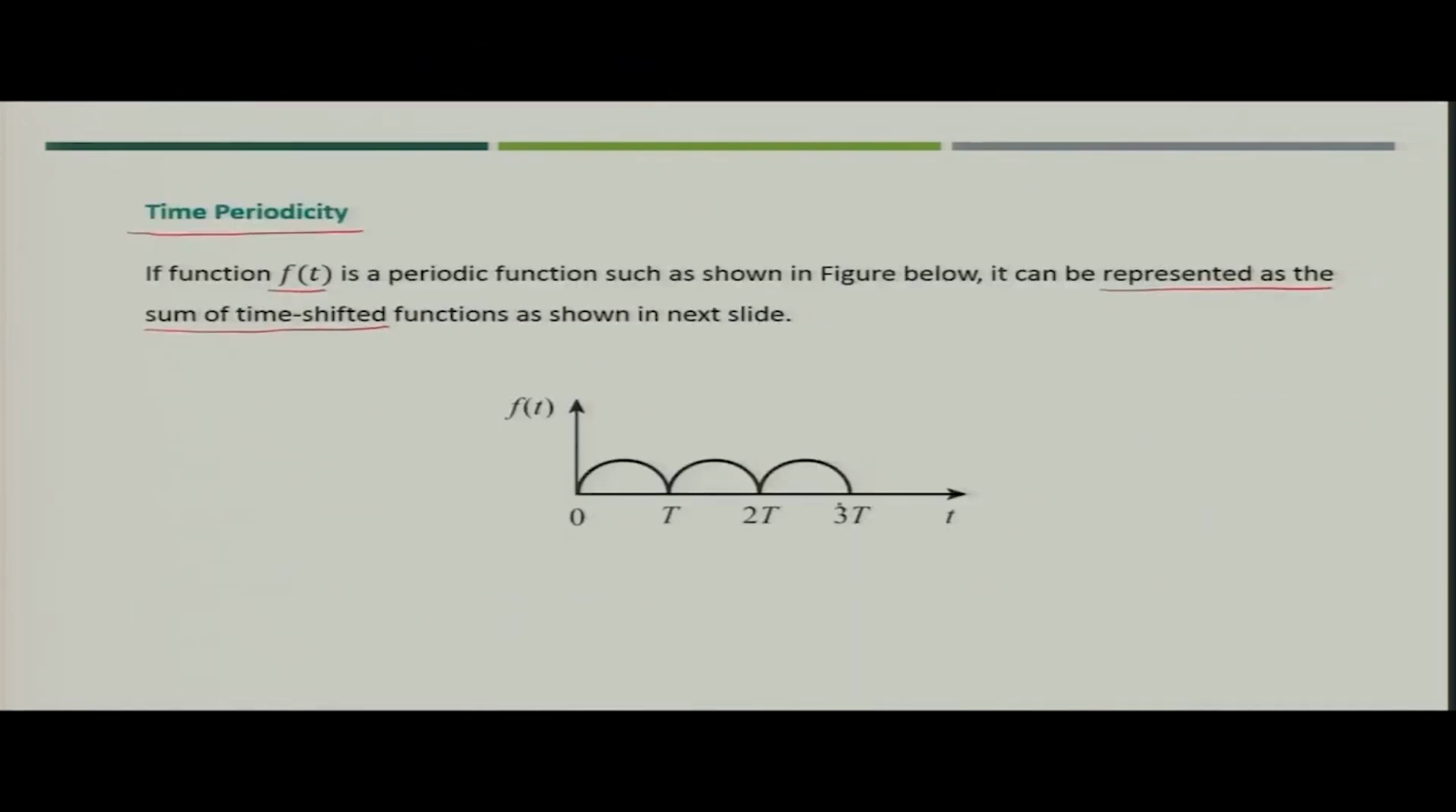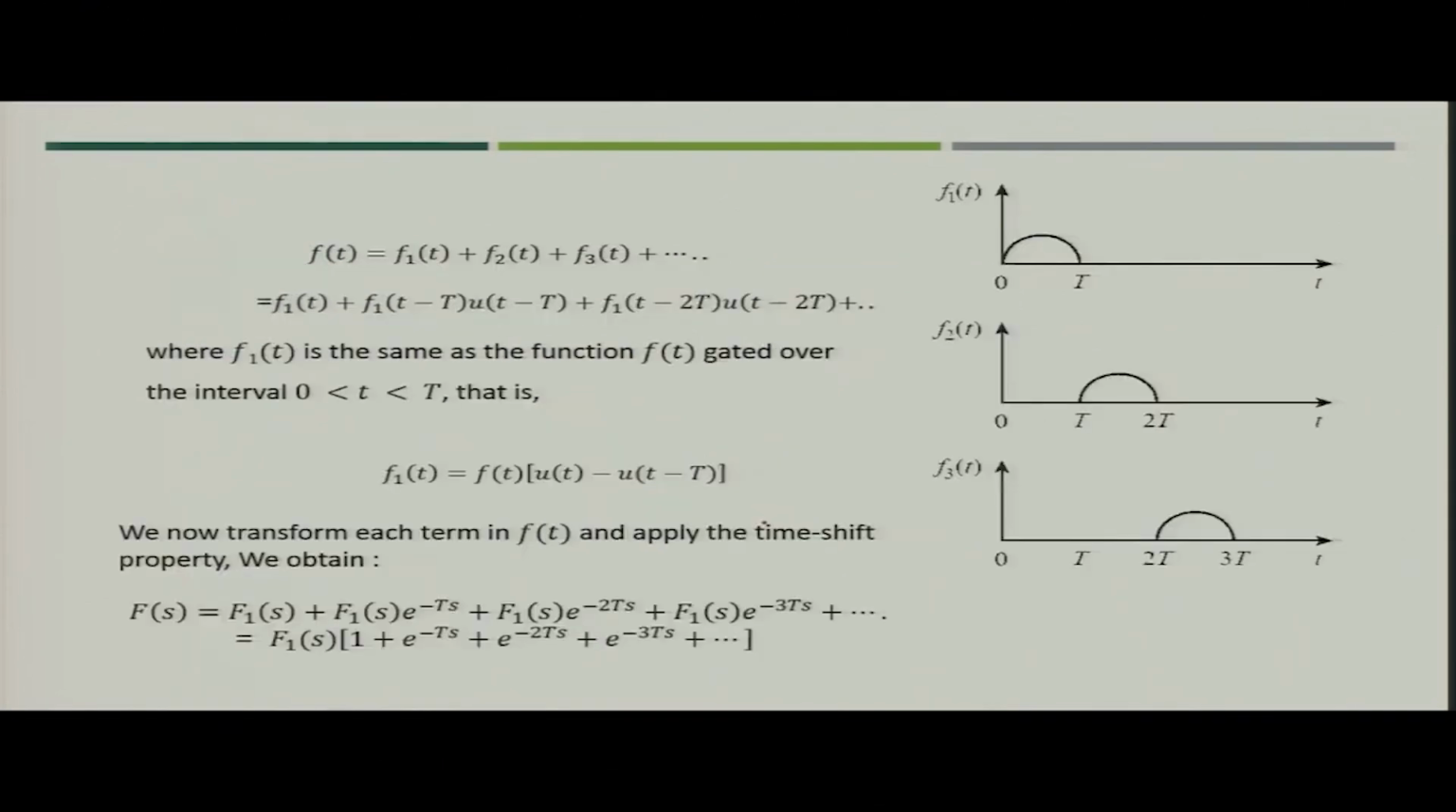So, if you have this particular periodic function, you can divide it into 3 parts. One is f1(t), which has a period between 0 to T, the second is f2(t), which has a period between T to 2T, and the third has the period between 2T to 3T. Now, if you are compiling the function f(t), it is a summation of f1(t) plus f2(t) plus f3(t), and so on.